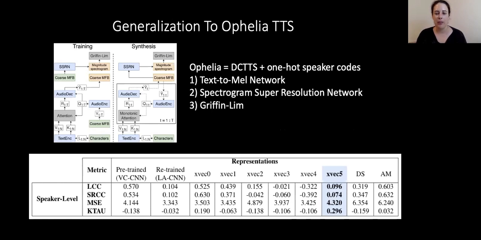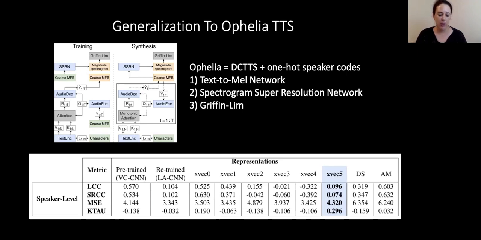The TTS system that we explored is DC TTS, otherwise known as Ophelia, and it's just DC TTS with one-hot speaker codes incorporated into the system. This TTS system consists of a text-to-mel network. It also has a spectrogram super resolution network, and the audio comes from Griffin-Lim. So we will hear the Griffin-Lim in the next slide.